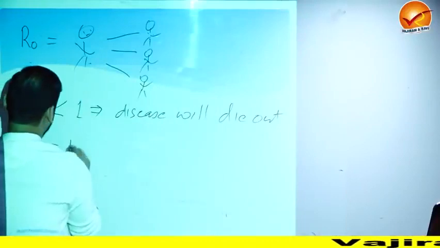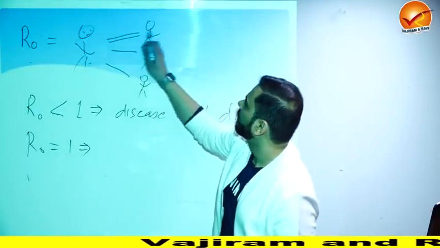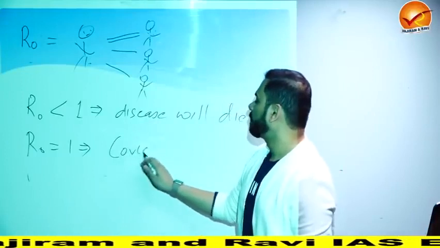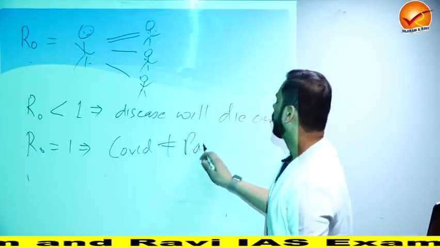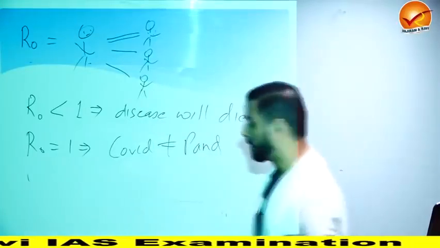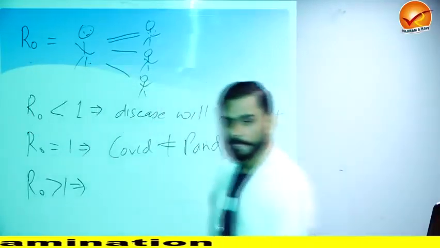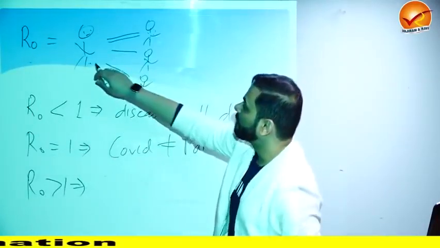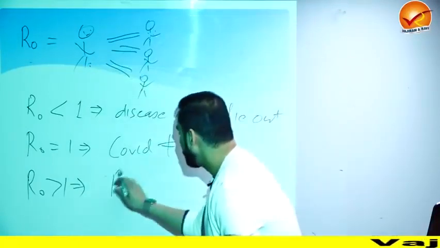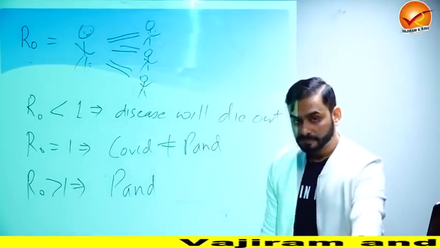If R0 is equal to 1, which means one person infects one more person, in this case also, COVID will not turn into a pandemic. Why? Because one person is affecting just one person, so it won't turn into a pandemic. It can be controlled. But if the reproduction number is greater than 1, which means one person is affecting 3 people, 5 people, 20 people, then this will lead to a pandemic. And this has happened across the world.